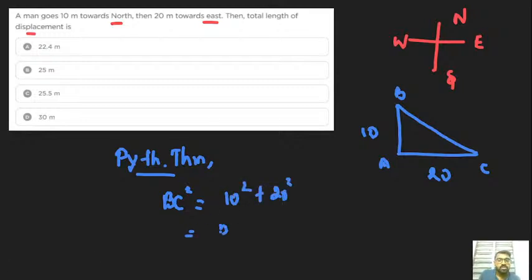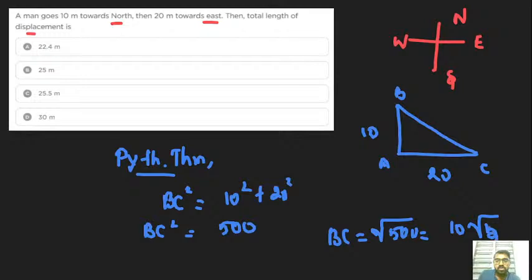So it's 500. BC square is 500, which means BC is equal to root 500, that's nothing but 10 root 5. There is no option for 10 root 5, so we come to the conclusion that either I have done this sum wrong or it's a silly mistake they have made. You need to look into the answer in more depth, because root 5 is an irrational number, not a perfect square.